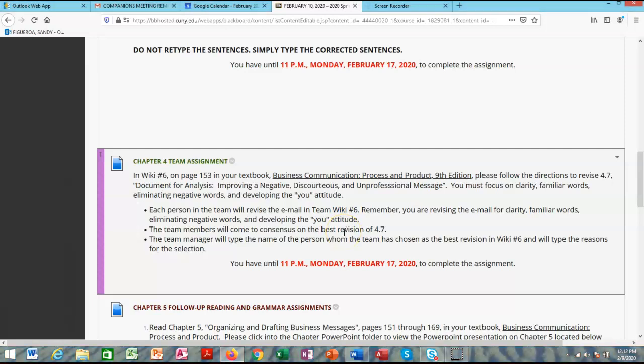You see the criteria. So the team manager, all of you are going to have to come to consensus and decide, and that means that this assignment has to be done obviously before 11 p.m. on Monday, February 17th. So you're going to start working on this because every person has to type his or her revision. And based on that, you're going to decide which one the team has decided is the best, and come to consensus based on the criteria that I have just posted. Here's your criteria: clarity, familiar words, eliminating negative words, and developing the you attitude.